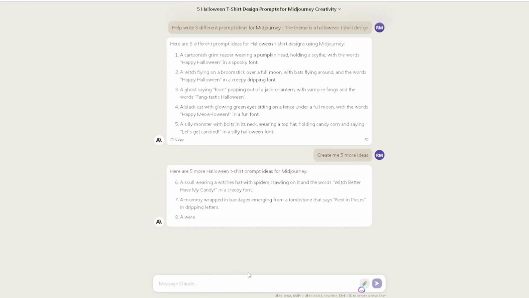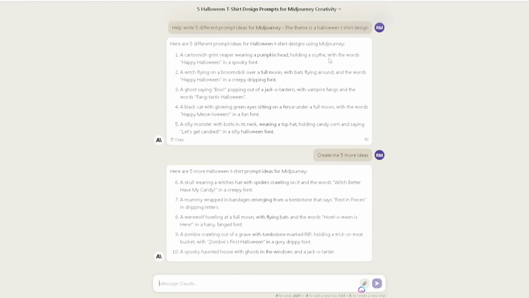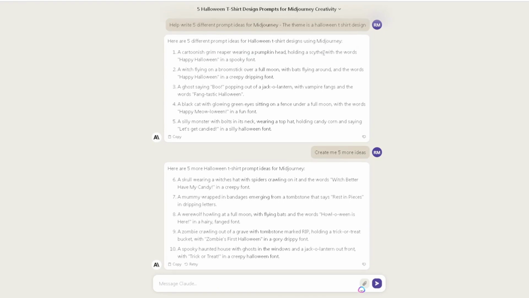Hit enter. And you're seeing right here too, the words Happy Halloween in a spooky font. So I'm leaving this out, and I'm just grabbing this part of it right here, because you would most likely have to do this by yourself, because they can't generate, obviously, a full design. But if you get the concept right, you can come in here and ask it even more questions, because look at the words Happy Halloween in a creepy dripping font. It's giving you ideas on how to do it. So basically it's doing all the heavy lifting, and you're leveraging Midjourney, getting the ideas, and then you just go on even more.